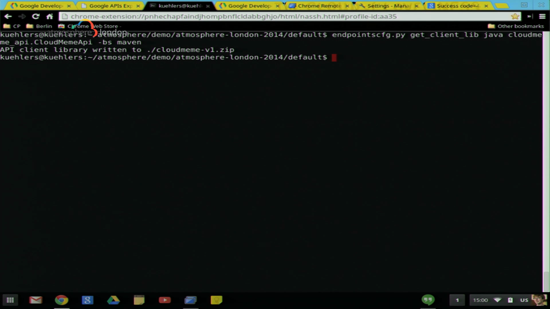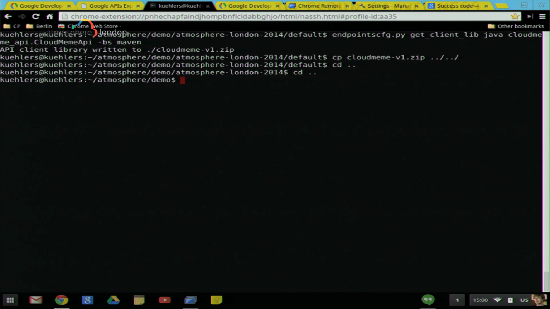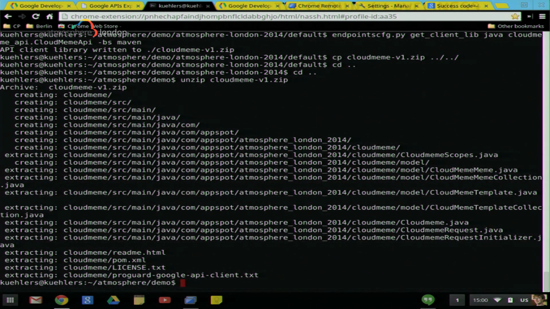Sometimes it's not the same person, like me. So in this case, I'm just going to copy it to another directory, because I'm actually writing the Android app on the same machine. I'm going to unzip it. All right, shall we look at one of those Java files? Sure, let's have a look at one of the collections. OK, let's look at this one.